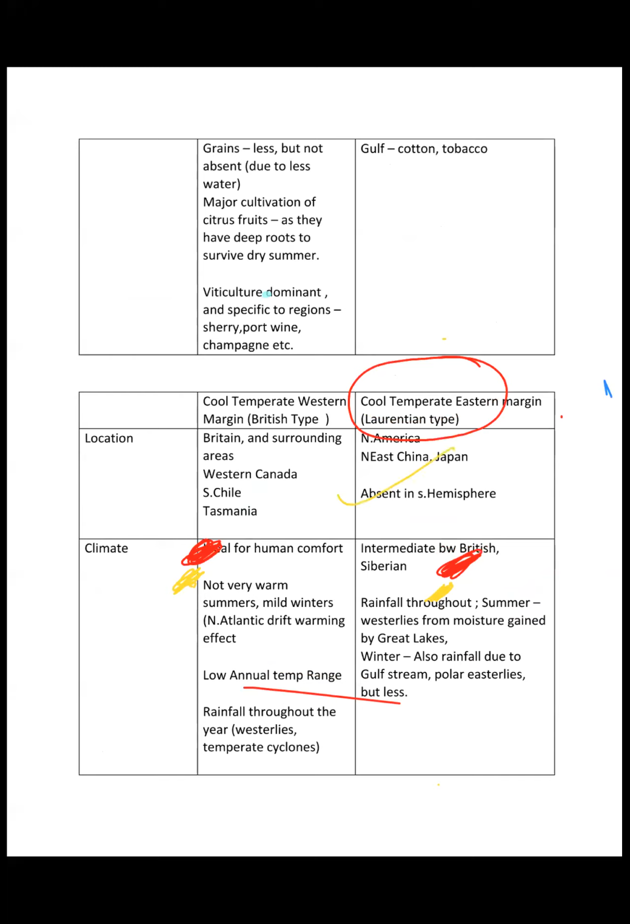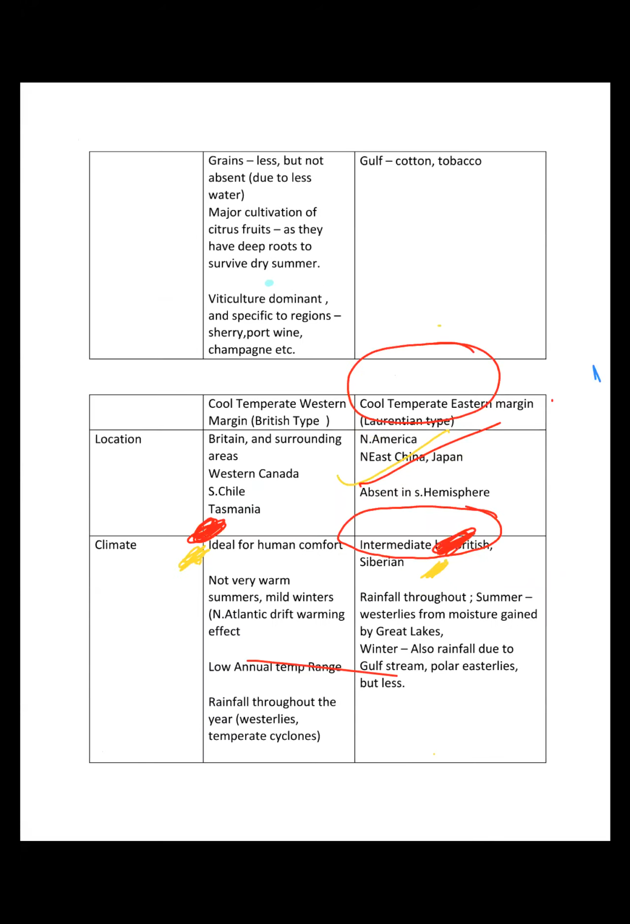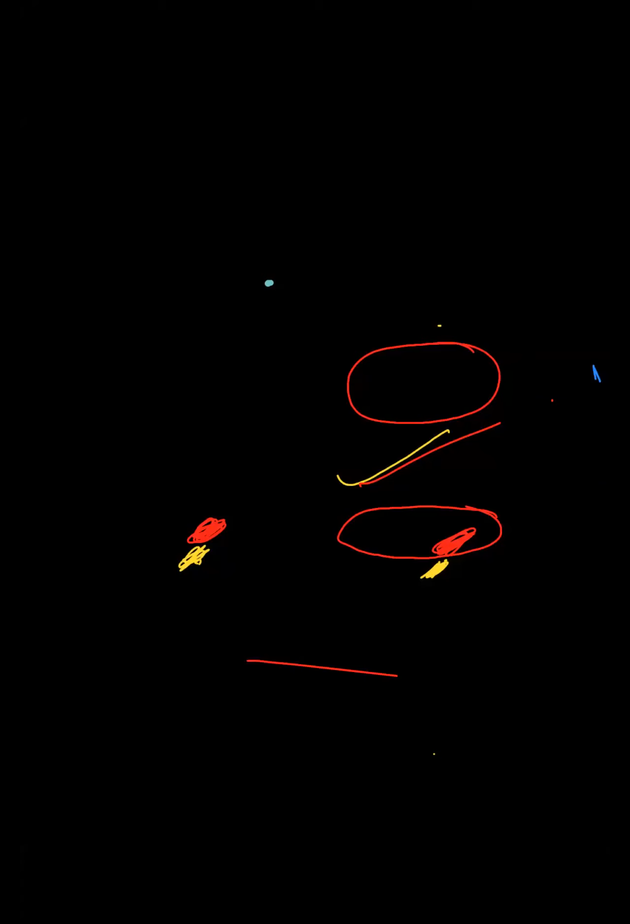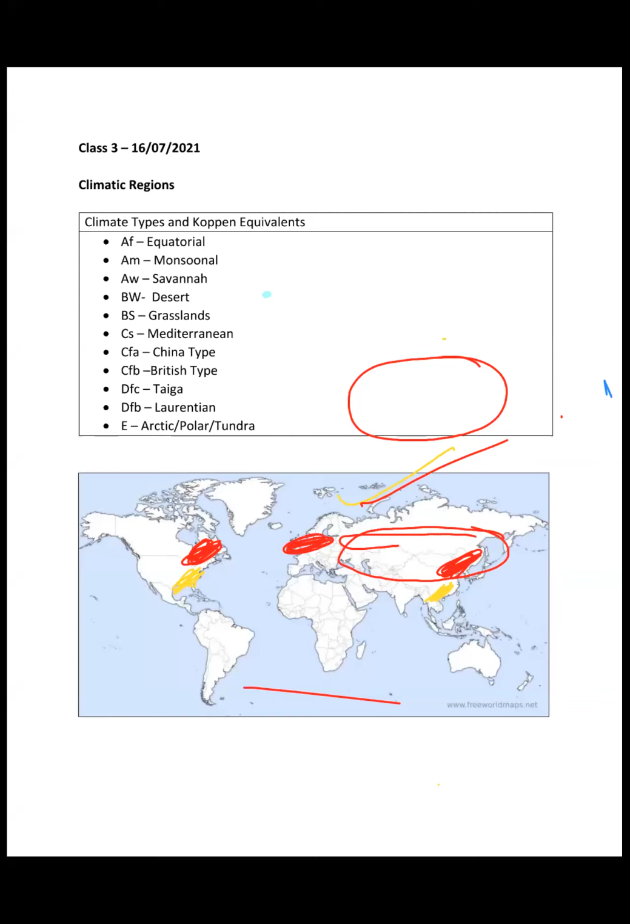So the locations we have discussed, right? Intermediate between British and Siberian. This is in terms of location. Let me tell you. This is the British type. This is where the Siberian type of climate, or the boreal type of climate, comes. And this is where the Laurentian comes. So this is kind of intermediate between these two regions, right?